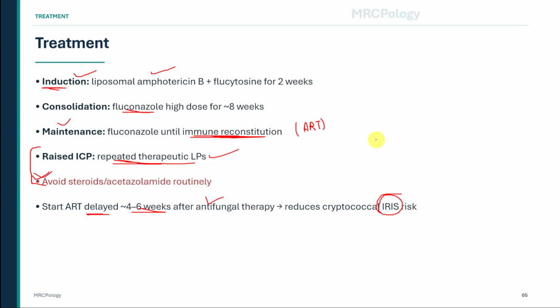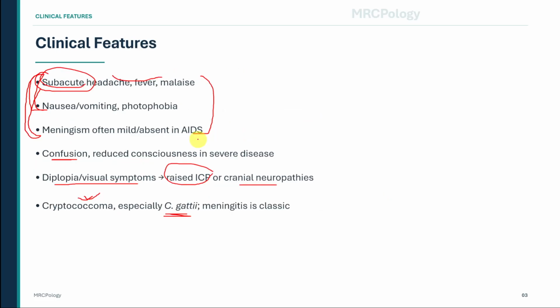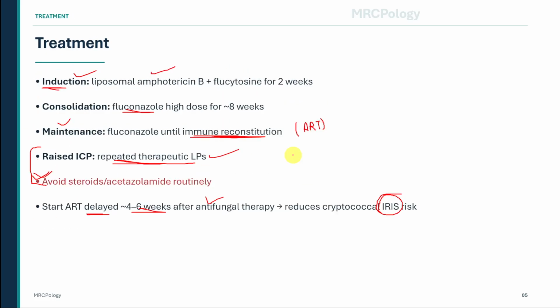Recall question 1. A patient with advanced HIV has subacute headache, vomiting, diplopia, and a high CSF opening pressure. The CSF cryptococcal antigen is positive. What is the induction treatment? The answer is liposomal amphotericin B plus flucytosine.